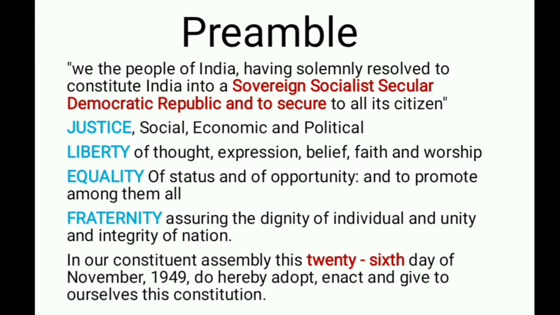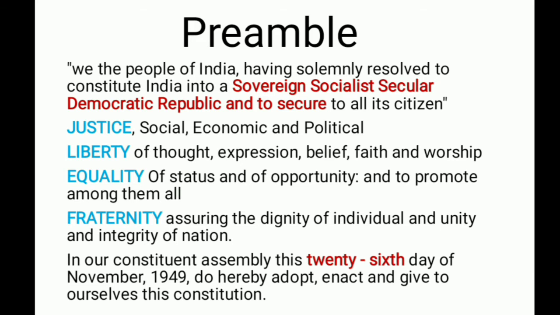It says India to be a sovereign, socialist, secular, democratic republic and to secure to all its citizens the objectives of the constitution, that is justice, liberty, equality and fraternity. It also mentions the date of adoption of the constitution, that is 26th November 1949.